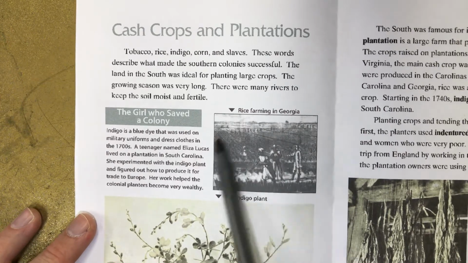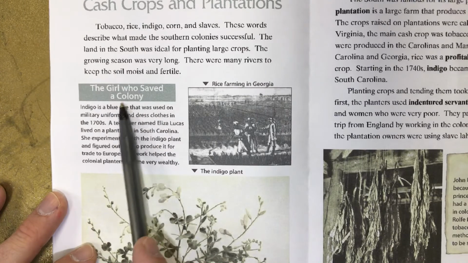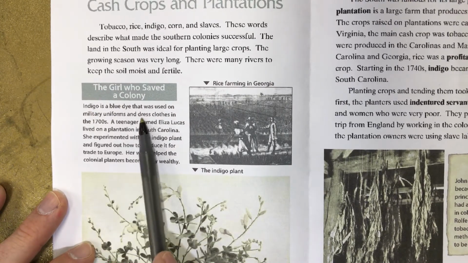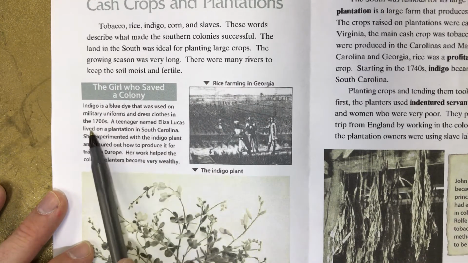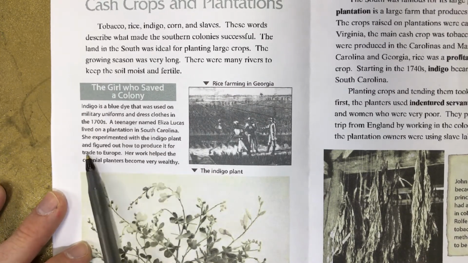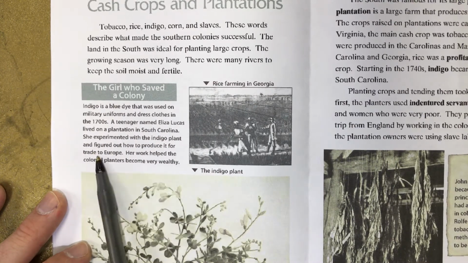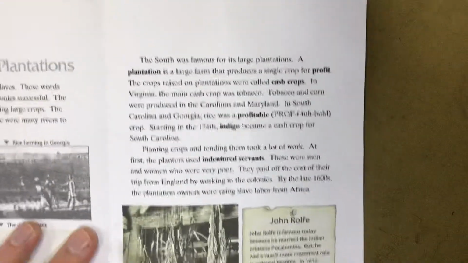Rice farming in Georgia. The indigo plant. A girl who saved a colony. Indigo is a blue dye that was used on military uniforms and dress clothes in the 1700s. A teenager named Eliza Lucas lived on a plantation in South Carolina. She experimented with the indigo plant and figured out how to produce it for trade to Europe. Her work helped the colonial planters become very wealthy.